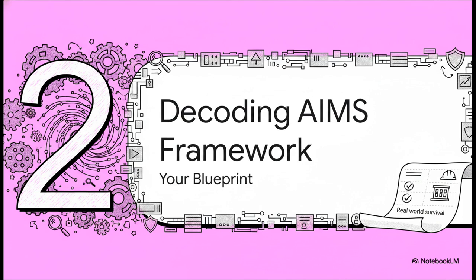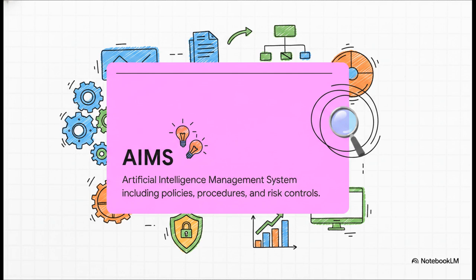Okay, Module 2. Decoding the AIMS framework. Your blueprint. Understanding exactly what AIMS stands for is the absolute foundation of your exam prep. It stands for Artificial Intelligence Management System. For your exam, you need to know this definition cold. Basically, AIMS includes the policies, procedures, roles, risk controls, and monitoring mechanisms that an organization actively uses to design, develop, deploy, and manage AI responsibly. Seriously, lock this baseline vocabulary into your mind right now because every single other clause builds right on top of this.